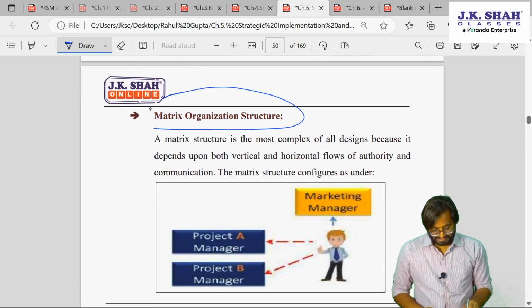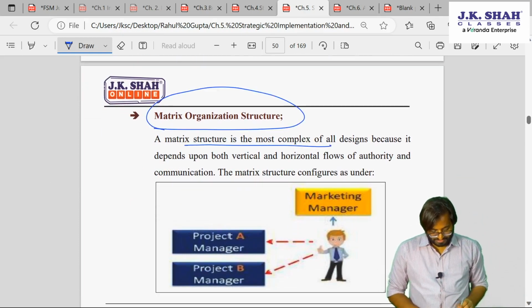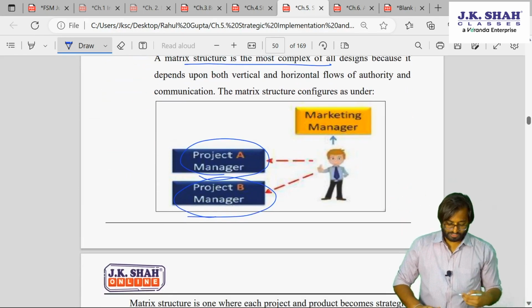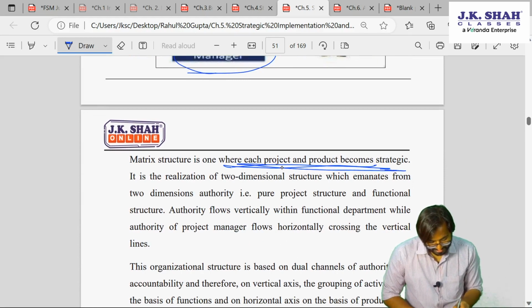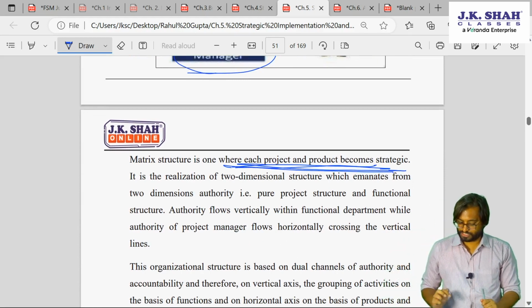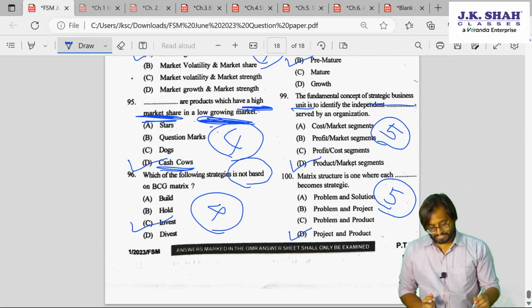See here, matrix. Most complex. So this is a marketing manager, project manager A, project manager B. 2 instructions. See here. I hope you understood this. Each product and project becomes strategic.